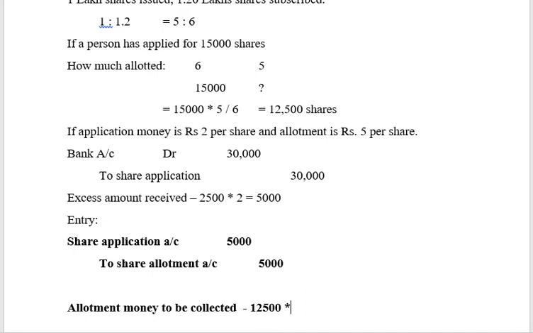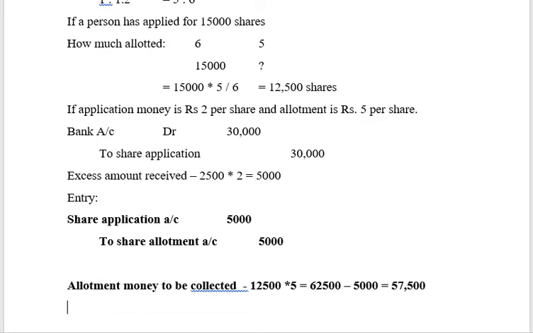I need to collect 5 rupees, which is 12,500 into 5 will give you 62,500 rupees, minus I have already paid 5,000. So I need to pay only 57,500 now, right?